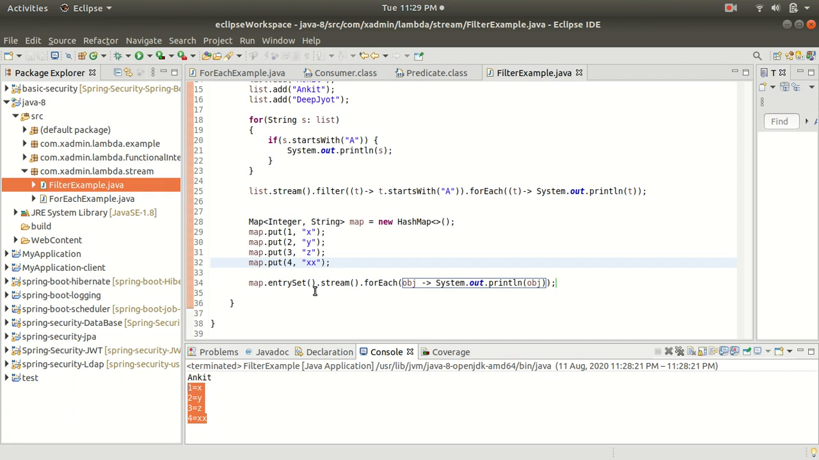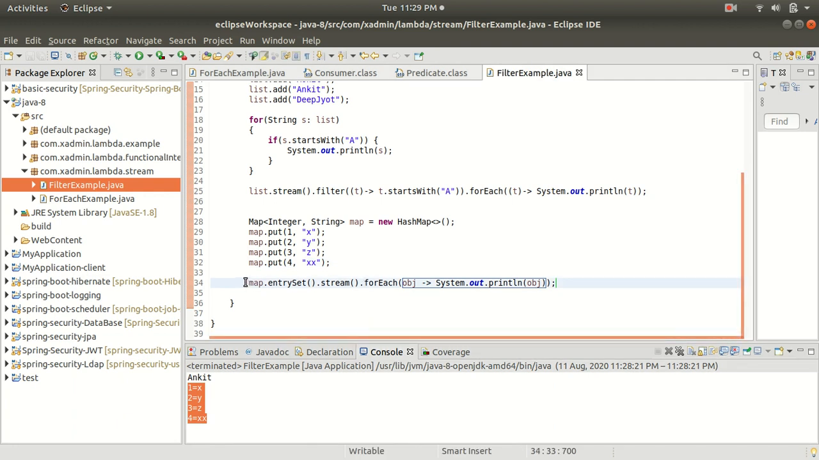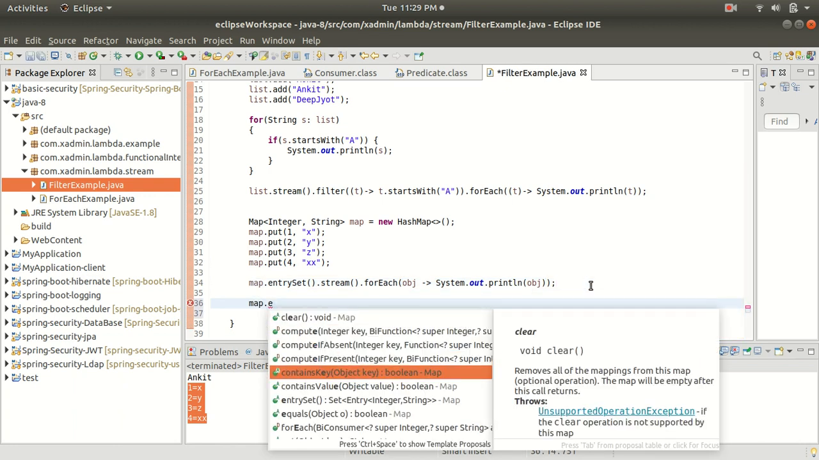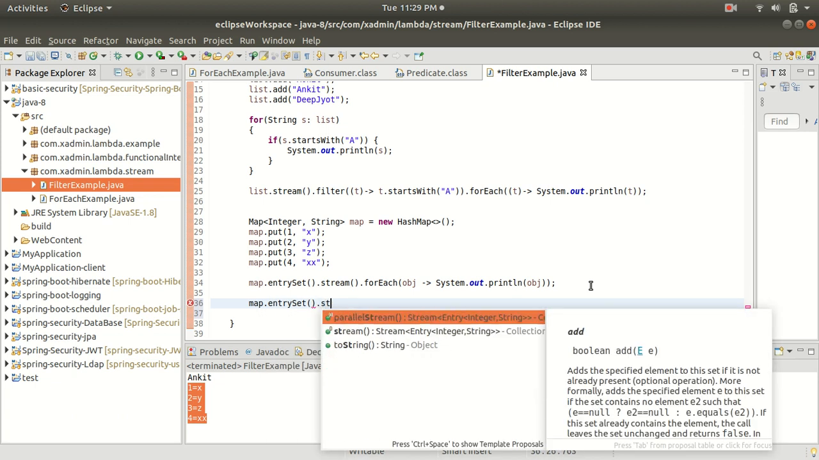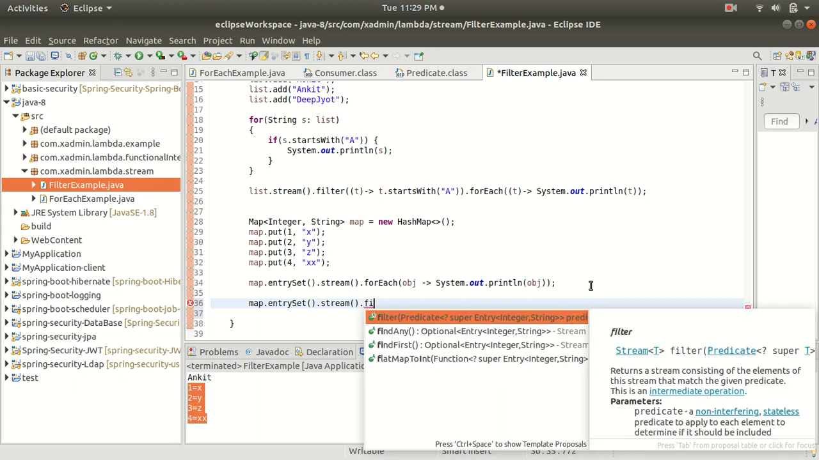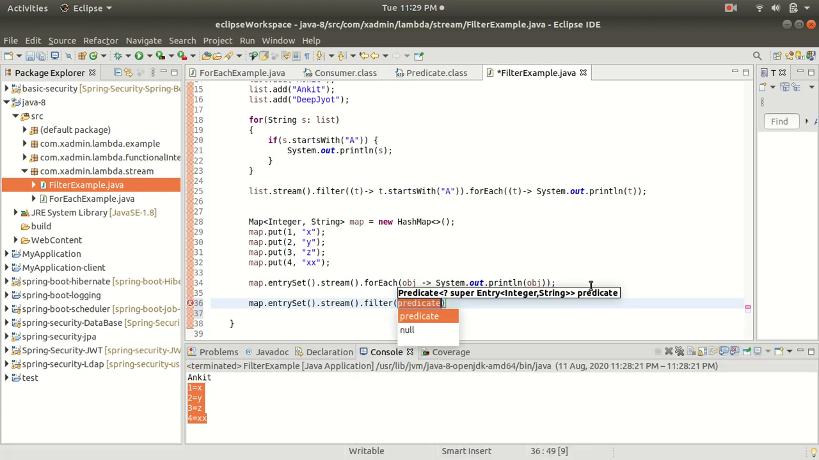For that, I will use stream. Let me write this code again. First of all, I will use the entry set. Now I will change this to a stream, and now I will use the filter method. The filter uses the Predicate functional interface, so we need to change the test method to a lambda expression. This is the argument and this is the expression.